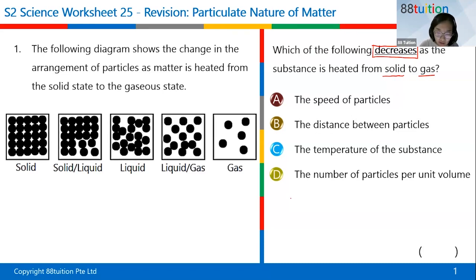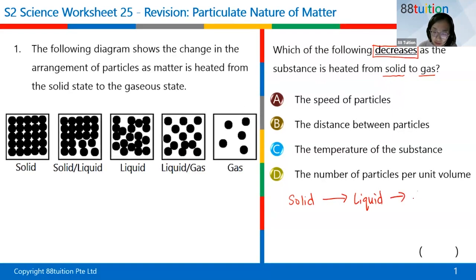Let me write here, solid going to liquid, and then finally to gas. If you're going to the right-hand side, the speed of particles will go up, so particles move faster. Increases.